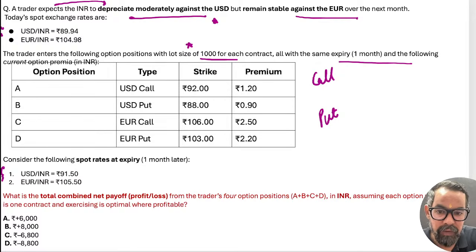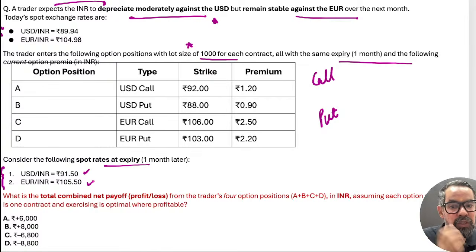Now at the time of exercise or expiry, the closing price or contract end price is USD 91.50 and euro 105.0.